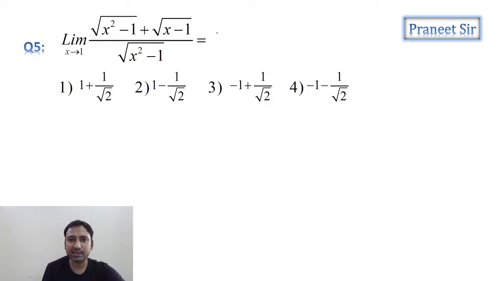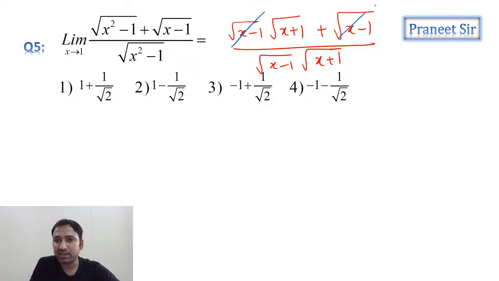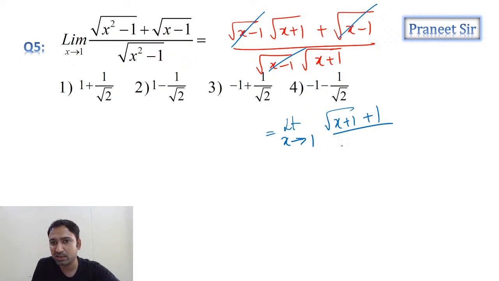Right. So guys, can I write it as square root of x minus 1 into square root of x plus 1 plus square root of x minus 1, by denominator also square root of x minus 1 into square root of x plus 1? Can we write it like this? Now tell me, can we cancel this particular part? Square root of x minus 1 cancelled. Finally, how much are we getting, guys? Limit x tending to 1, square root of x plus 1 by square root of x plus 1. This is what we're getting.